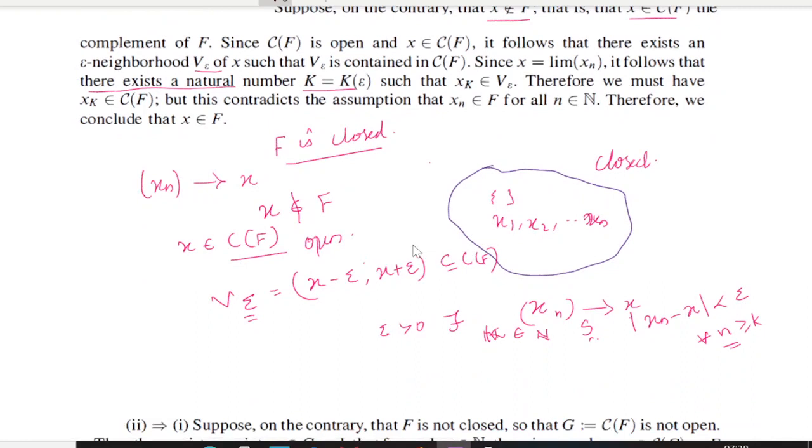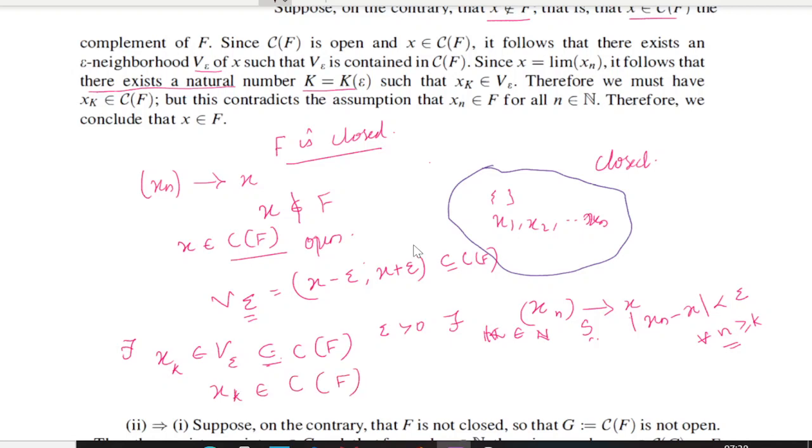So there exists some element xk belonging to this open set. Therefore, since V epsilon is contained in the complement of F, we get that xk belongs to the complement of F.